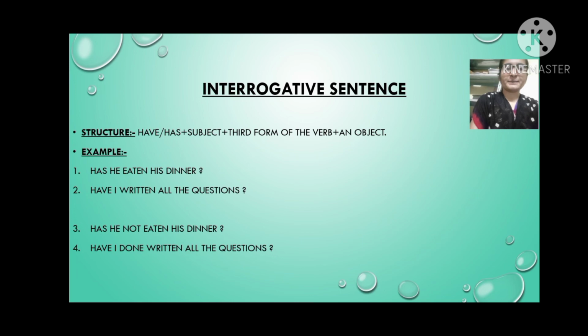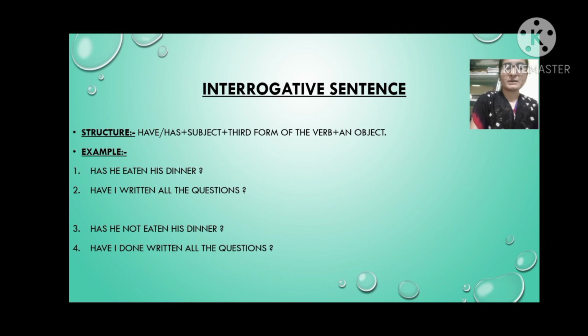Second example, have I written all the questions? So have is the helping verb, I is the subject, then written is the third form of write, then all the questions. Let's see the third example. Has he not eaten his dinner?